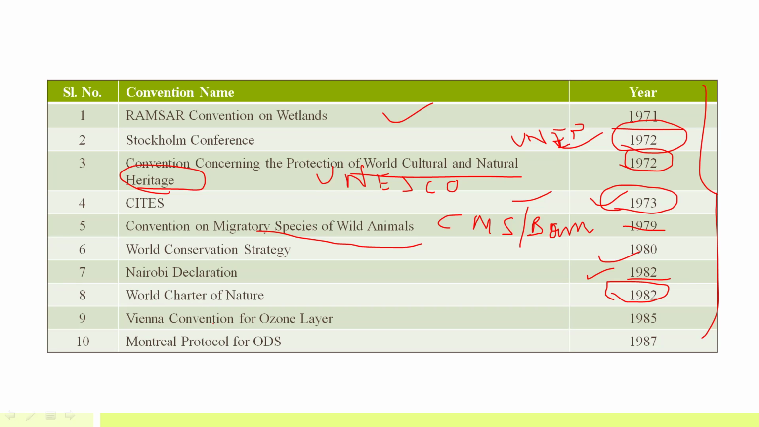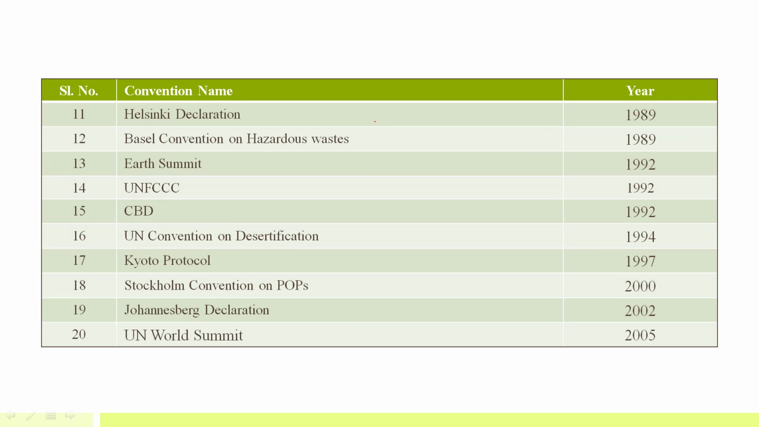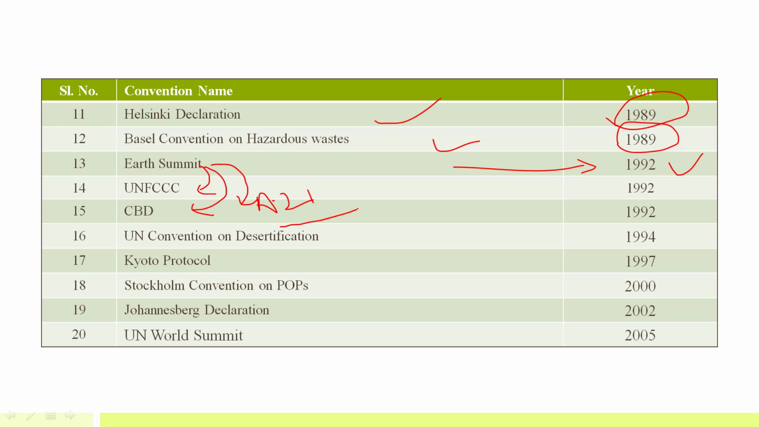Then the Vienna Convention, on the ozone layer, was signed in 1985. And a protocol under the Vienna Convention, that is the Montreal Protocol for ozone depleting substances, was signed in 1987. Then other conventions and declarations like the Helsinki Declaration, signed in 1989. Then there was the Basel Convention on Hazardous Waste in 1989. Earth Summit, I have told you, is a very important summit that took place in Rio in Brazil. In the Earth Summit this UNFCCC convention was signed. Then CBD, this convention was signed. And a third one was Agenda 21. So all this was in 1992.